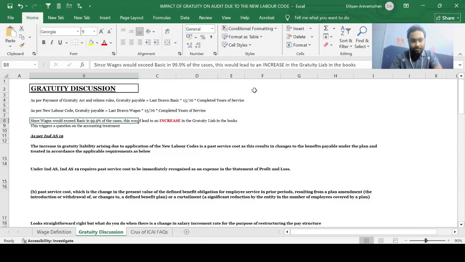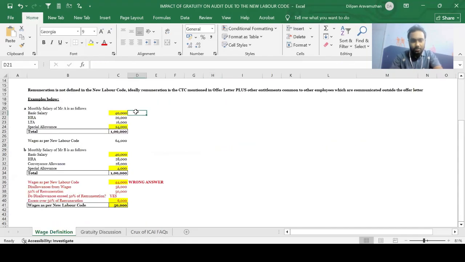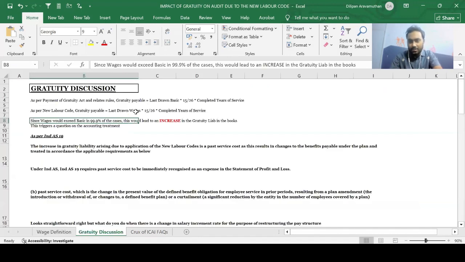Since wages would exceed basic in 99.9% of the cases, assuming there is a case where your basic is equal to wages, it won't have an impact. But when would that happen, guys? Obviously every company would offer some special allowance to its employees, which would be included in the wages. So in 99.9% of the cases, your wages are going to exceed your basic. Very clear, right? So this would lead to an increase in your gratuity liability in your books.